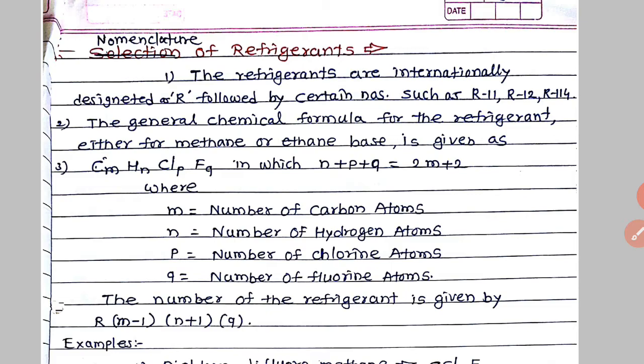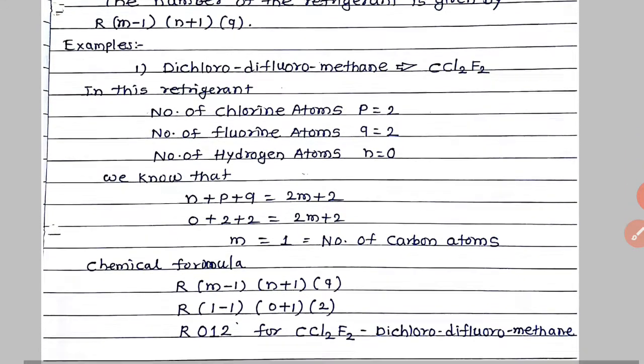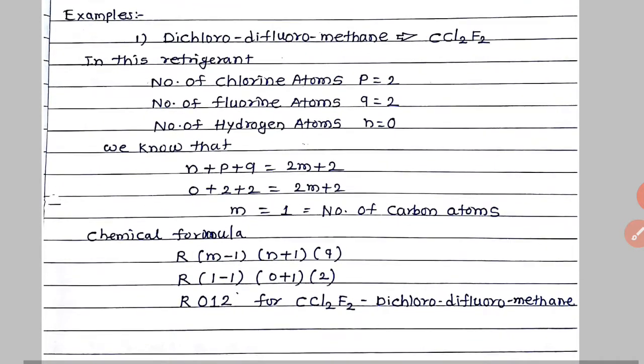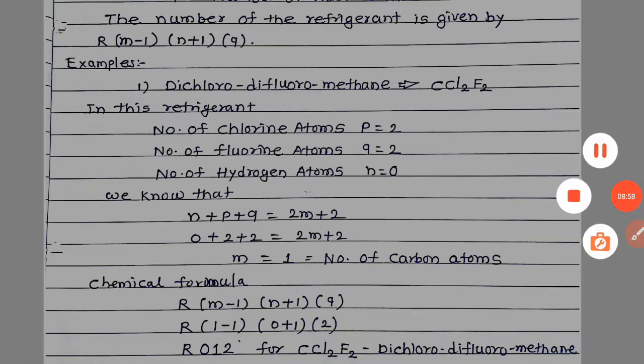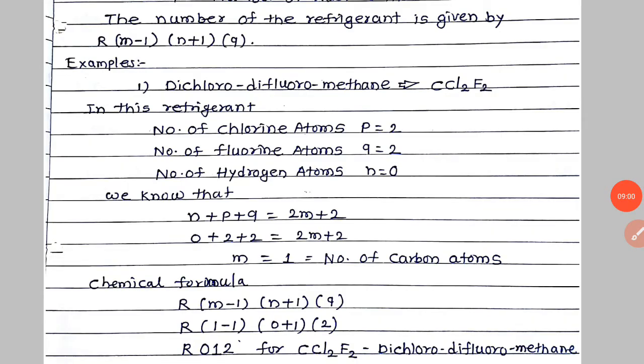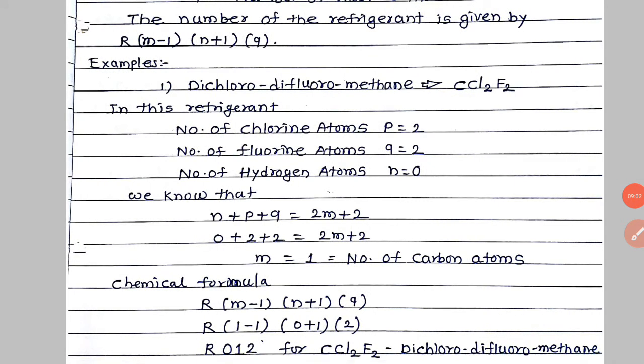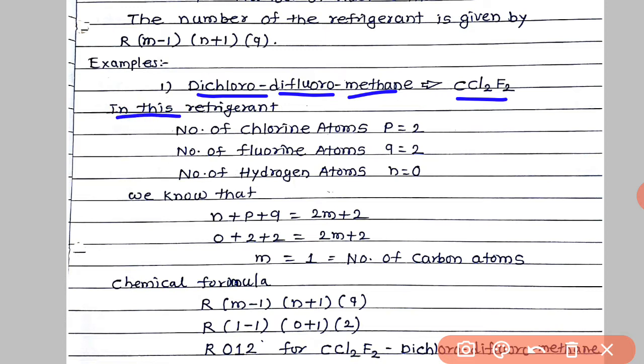Now we are going to see an example of nomenclature. See here, dichlorodifluoromethane, that is CCl2F2. In this, the value of m is not written, so m is equal to 1.